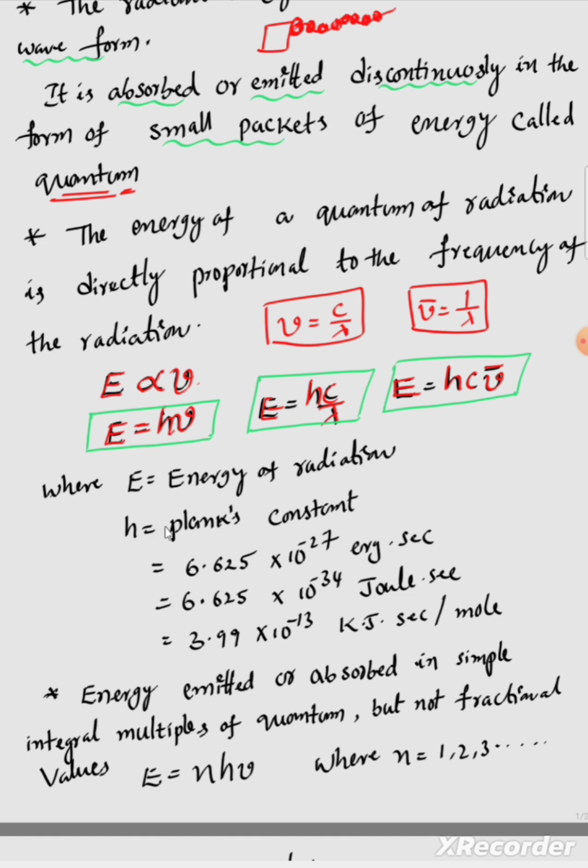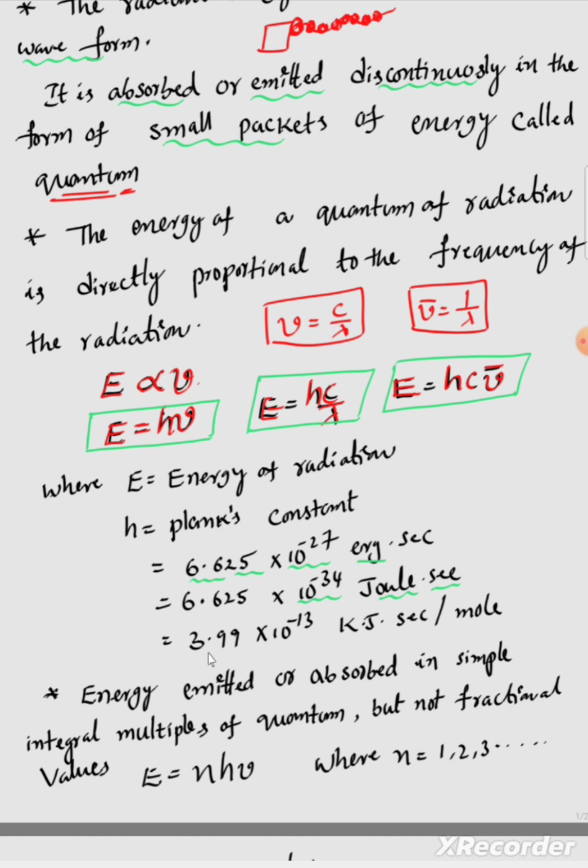These three relations are important for numericals. Here E is the energy of the radiation and h is the Planck constant. The constant values are 6.625 into 10 to the power of minus 27 erg second, and in joules 6.625 into 10 to the power of minus 34 joule second.